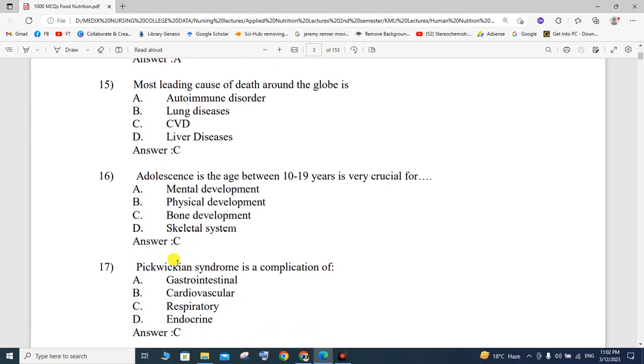Another one is adolescence. Adolescence is the age between 10 to 19 years, which is very crucial for mental development, physical development, bone development, or the skeletal system. So the correct option is C. Adolescence, the age between 10 to 19 years, is very crucial. It's very important for your bone development.